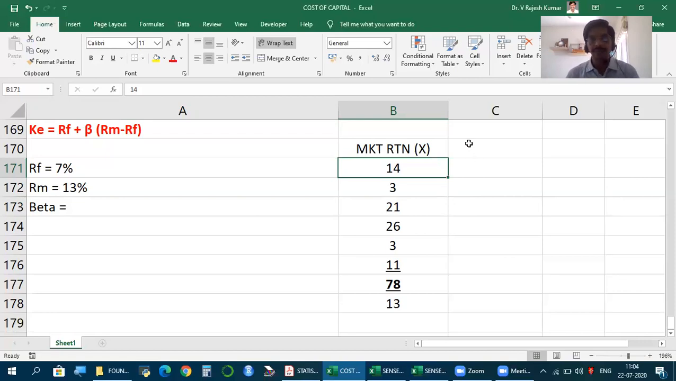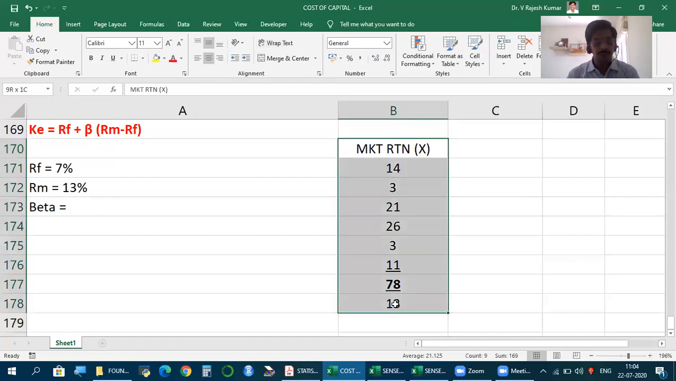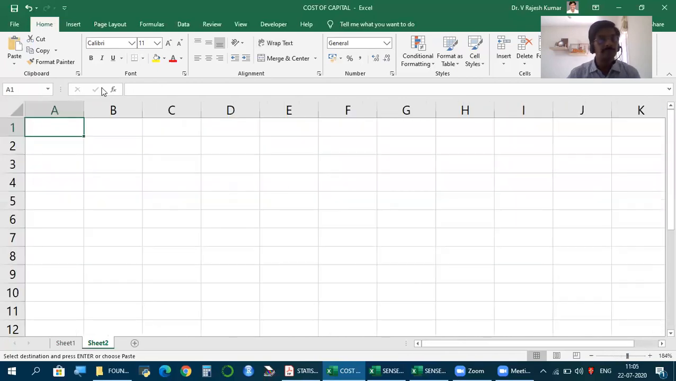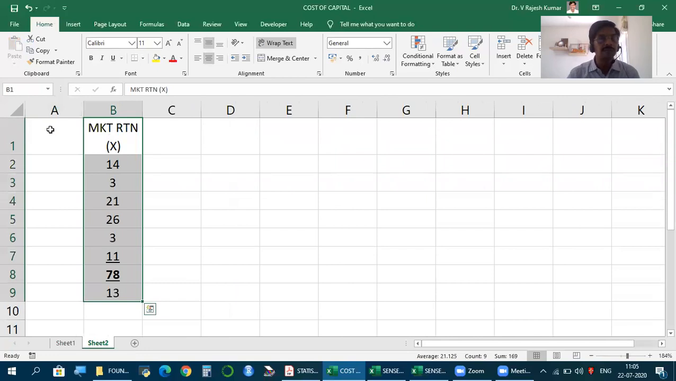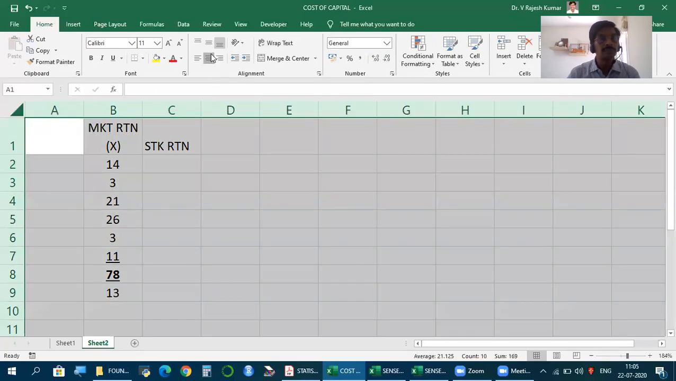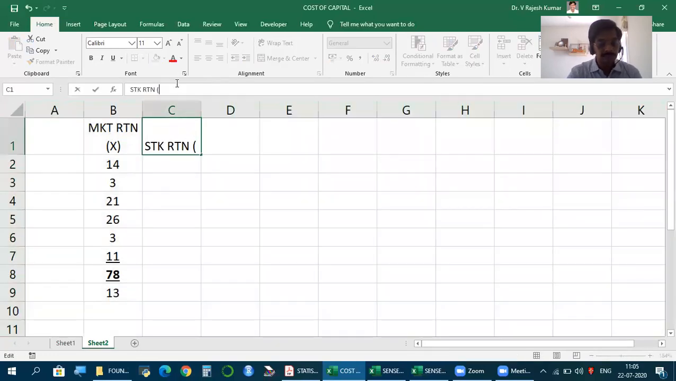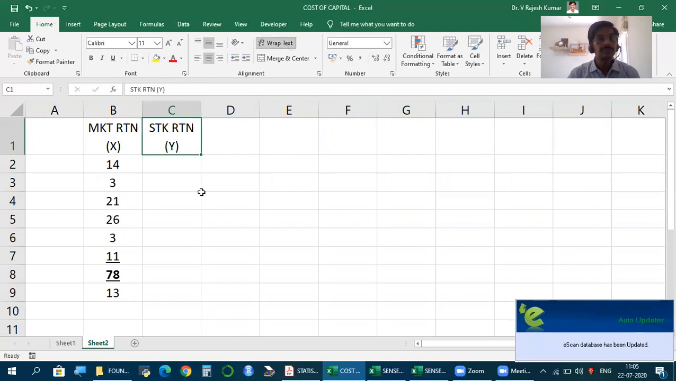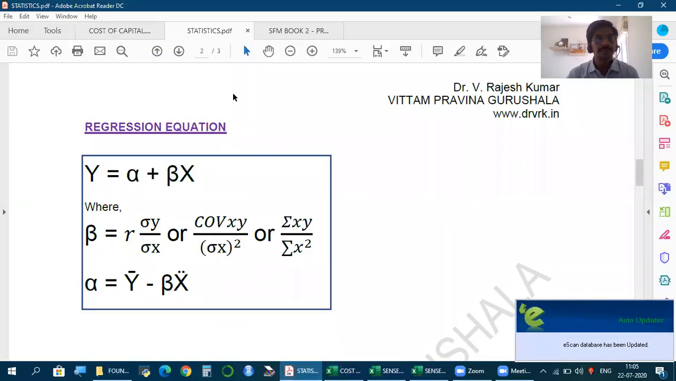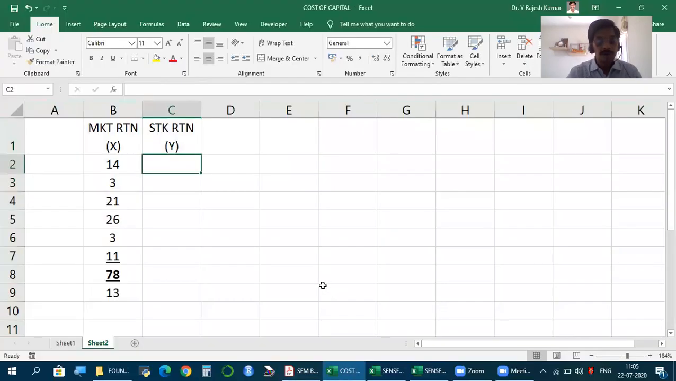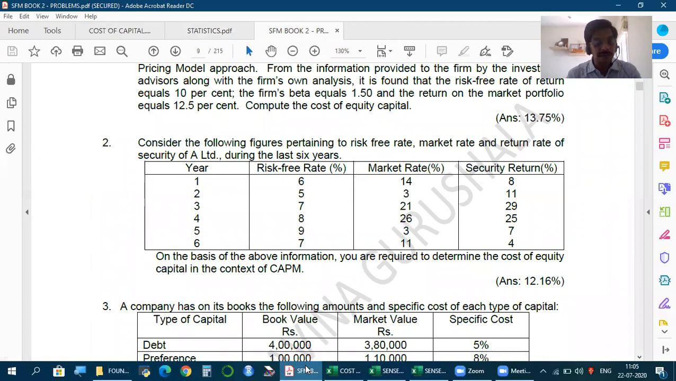So this is market return, X. Just to differentiate for simplicity: market return, and stock return, taken as Y. What are the numbers we have? 8, 11, 29, 25, 7 and 4.